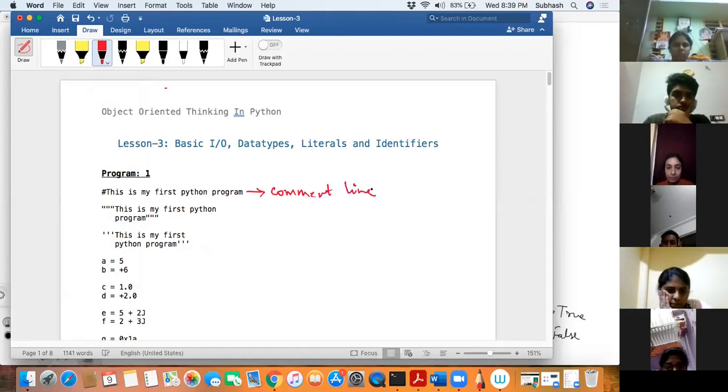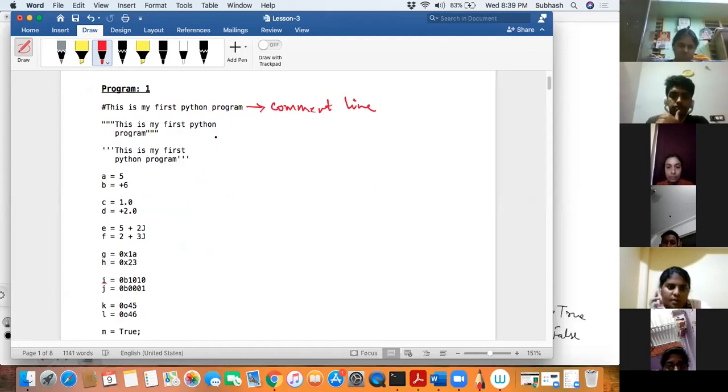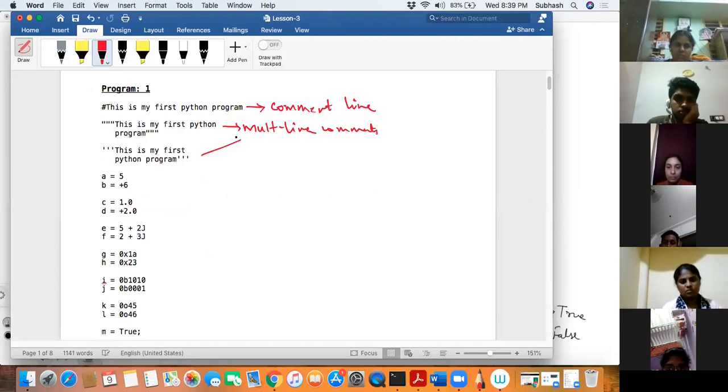Now what else do you have? Again, you have your comment line over here. These are your multi-line comments. Even this is your comment line. This is a single line comment. This is basically your multi-line comments. Even this is your multi-line comments. Now here, this is basically a literal. A is a variable. I'm storing 5 into A. Again, I can have +6 or -6 for your integer literal, so I'm storing +6 into B. There is no need to put a plus, because when you don't give any sign, it is assumed to be positive. Is that okay with these two lines? These two lines are over.